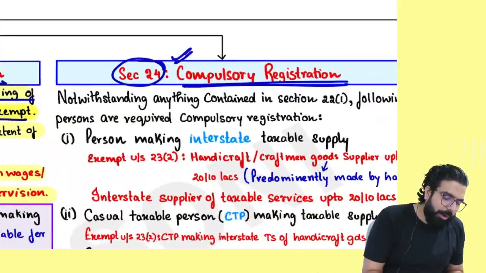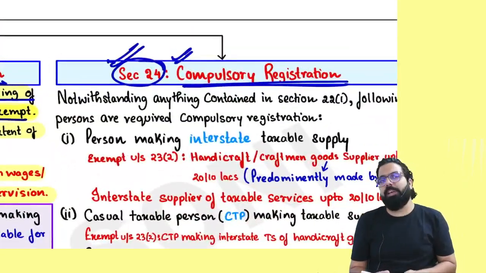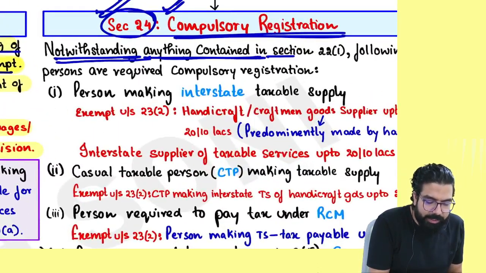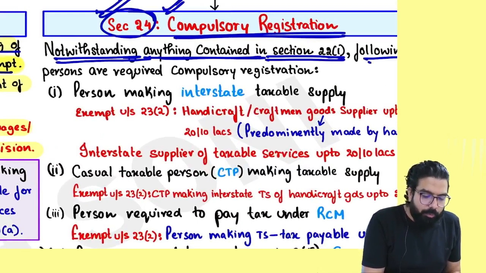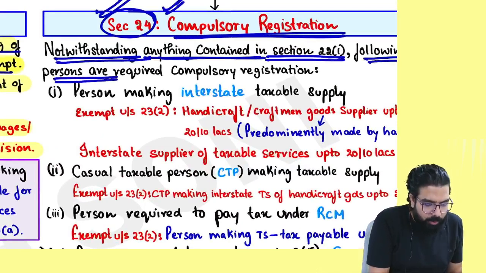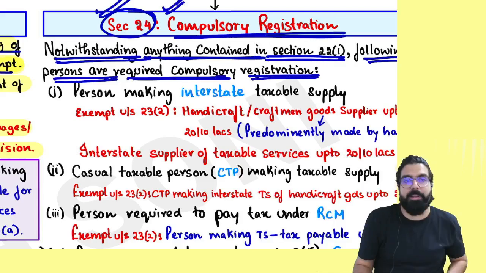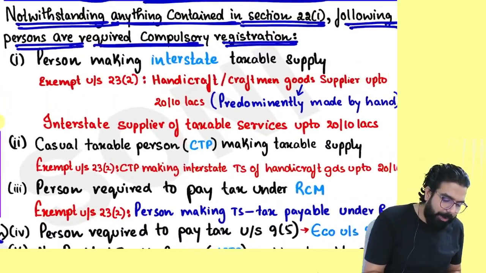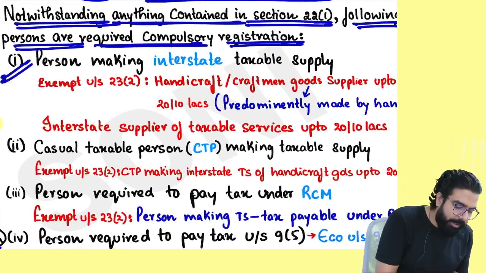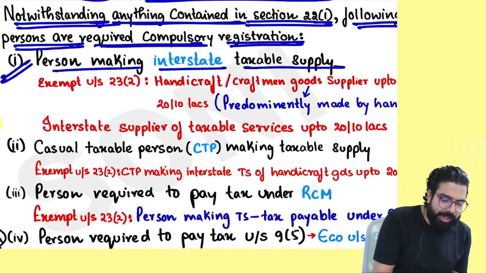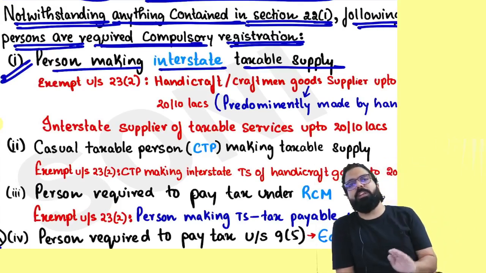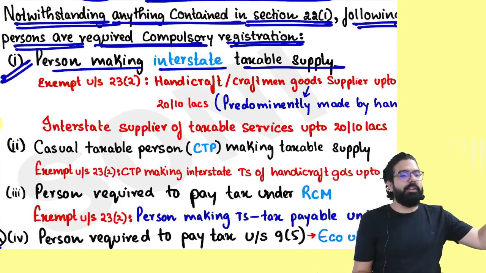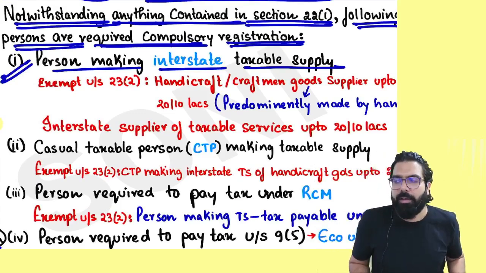Now we are going to talk about who are the people who require compulsory registration. It says, notwithstanding anything contained in section 22(1), the following persons are required to take registration compulsorily. Number 1, person making interstate taxable supply. So if you are supplying from one state to another state, you are required compulsory registration.